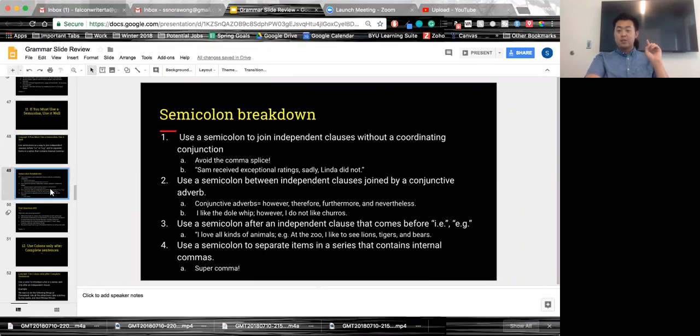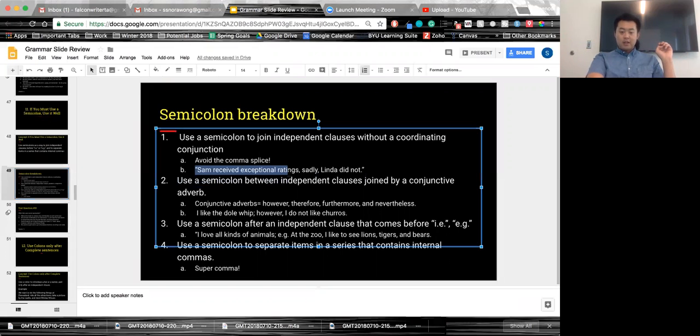The first is to use a semicolon to join independent clauses without a coordinating conjunction, or a FANBOY. For example, look at this sentence: Sam received exceptional ratings. Sadly, Linda did not. You see that weird comma right there? We don't really need that. We can substitute it with a semicolon because this is a complete sentence.